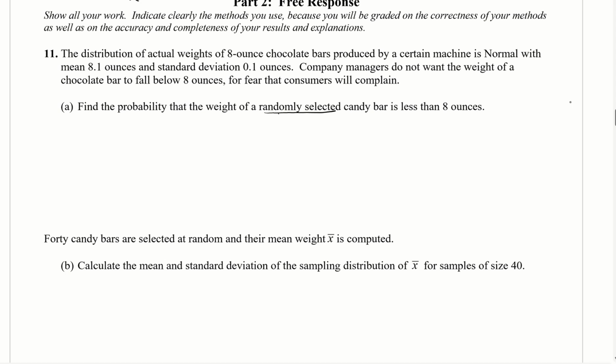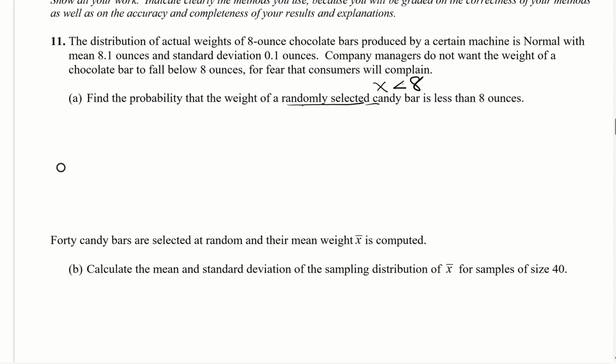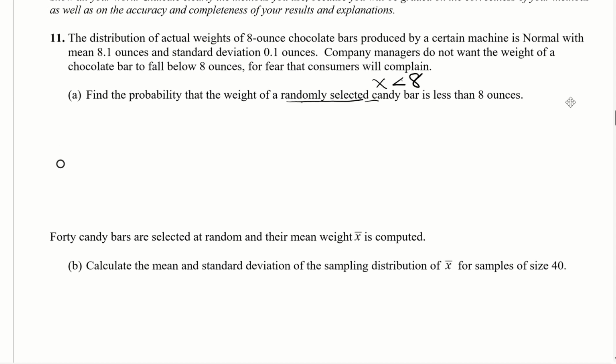Okay, randomly selected candy bar, so that means they're talking about X. So they want the X to be less than 8. So if we were to draw the graph, and this is 8, then it's going to be less than. When we use normal CDF, we're going to use normal CDF here. Actually, let's do it all out. Do the graph and then the Z and then normal CDF. So we want the probability that X is less than 8, and we got ourselves a normal distribution. So let's draw a normal distribution.